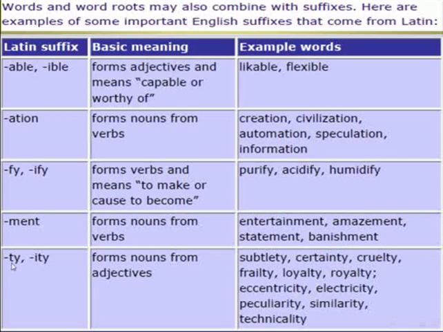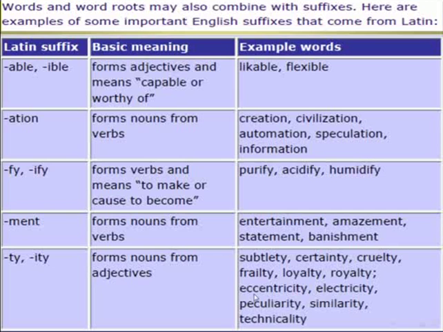Right? Another suffix, ty or ity. Why do we use this suffix? It forms nouns from adjectives, from these Latin suffixes. Examples these days: subtlety, certainty, cruelty, frailty, loyalty, royalty.